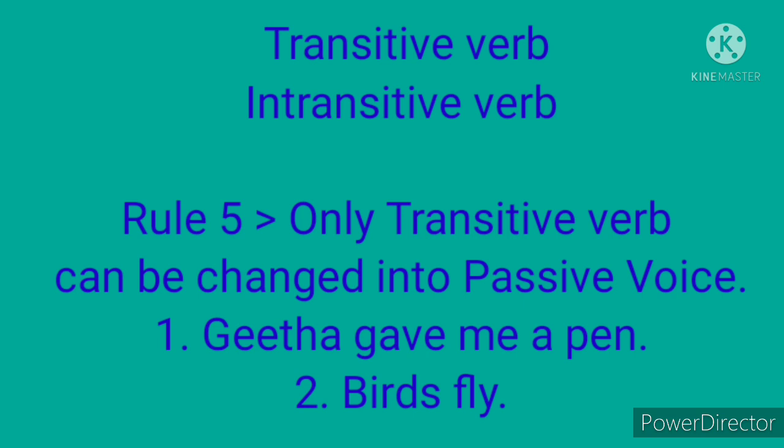Okay, so according to rule 5, only transitive verb can be changed into passive voice. That is, only a sentence which contains an object can be changed into passive voice. Look at the sentences given below. Geeta gave me a pen. The sentence pattern of this sentence is Geeta subject, gave verb, me indirect object, a pen direct object. Here we have two objects. At least there must be one object, but here we have two objects.